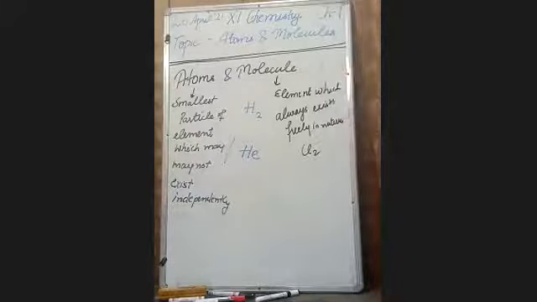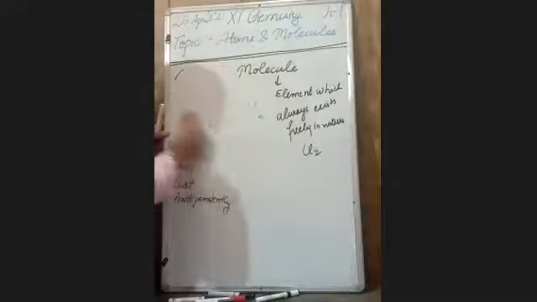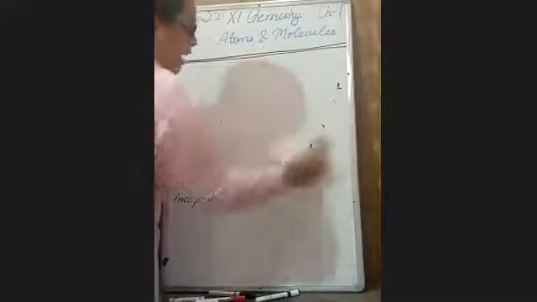It is your molecule. Now there are molecules of elements and molecules of compounds. See, molecule types: molecule of elements and molecule of compounds.